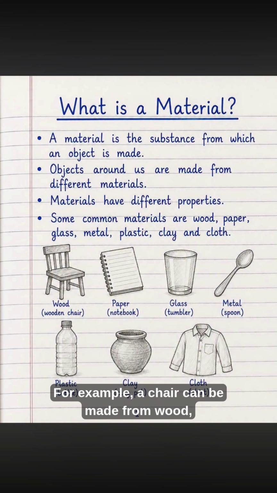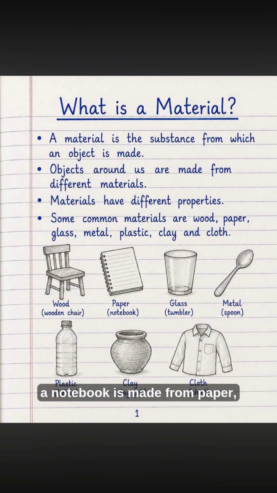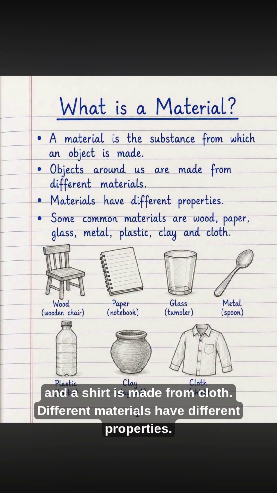For example, a chair can be made from wood, a notebook is made from paper, a tumbler can be made from glass, and a spoon can be made from metal. Similarly, a bottle can be made from plastic, a pot can be made from clay, and a shirt is made from cloth. Different materials have different properties.